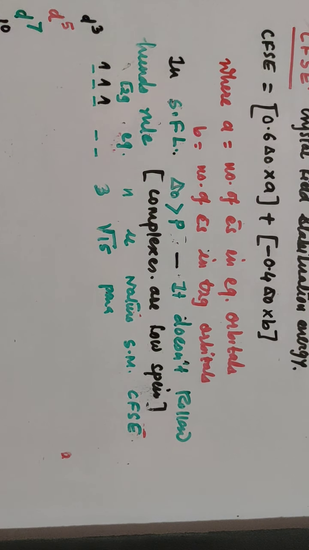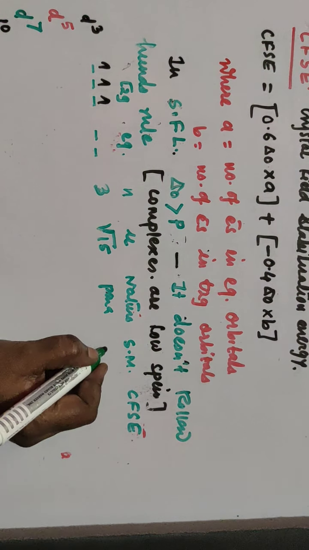S is 1/2 for 1 electron. 3 electrons are there, so we'll find 2S plus 1 as 2 into bracket half plus half plus half plus 1, and that is equal to 2 into 1.5 plus 1, and that is equal to 4. So your SM is 4.